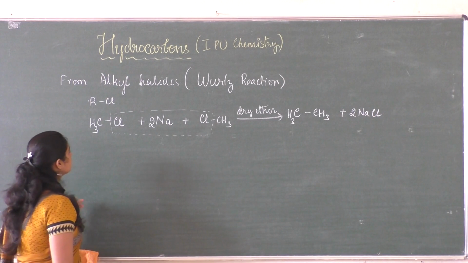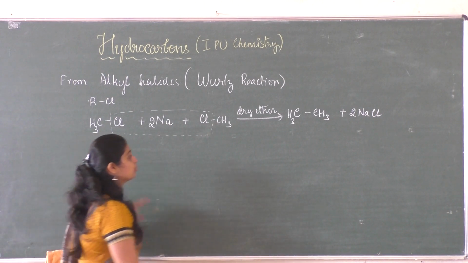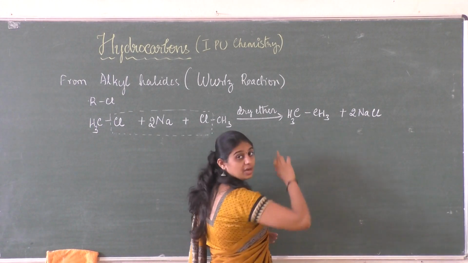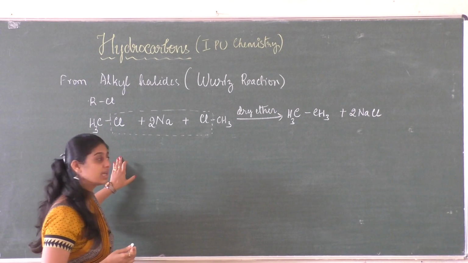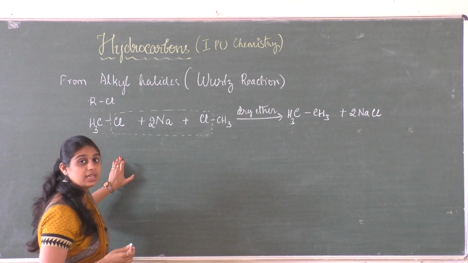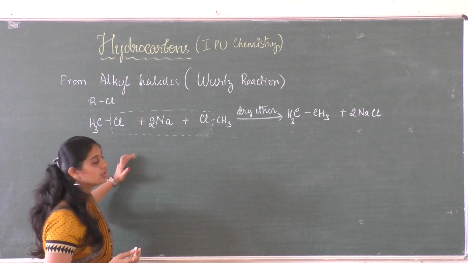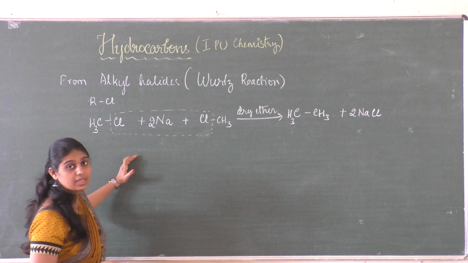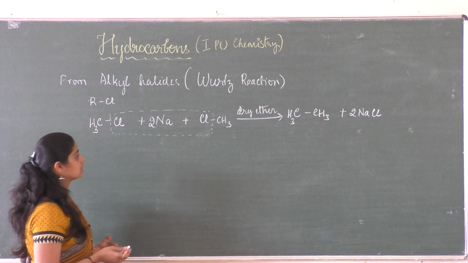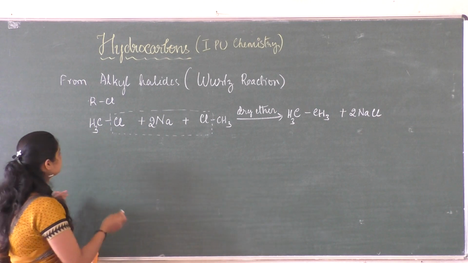Here you can observe that you started with a single carbon atom and the product consists of 2 carbon atoms. Therefore by this process you can synthesize alkanes with an even number of carbon atoms, like ethane and butane.